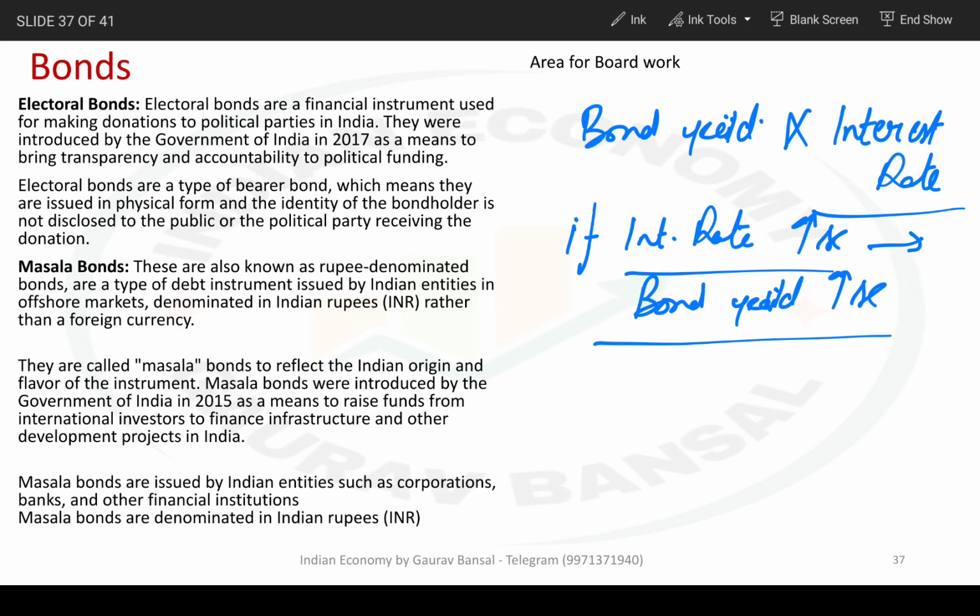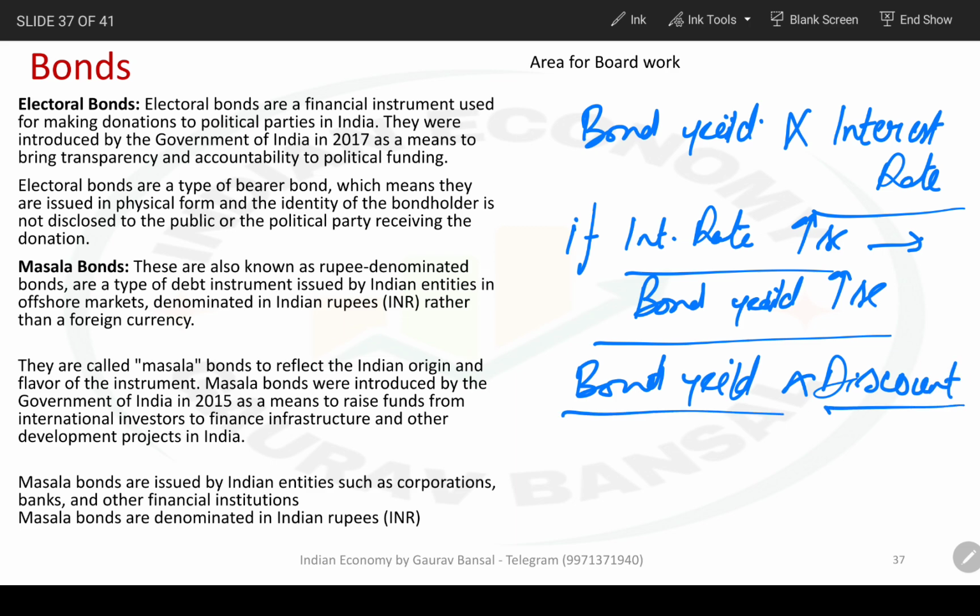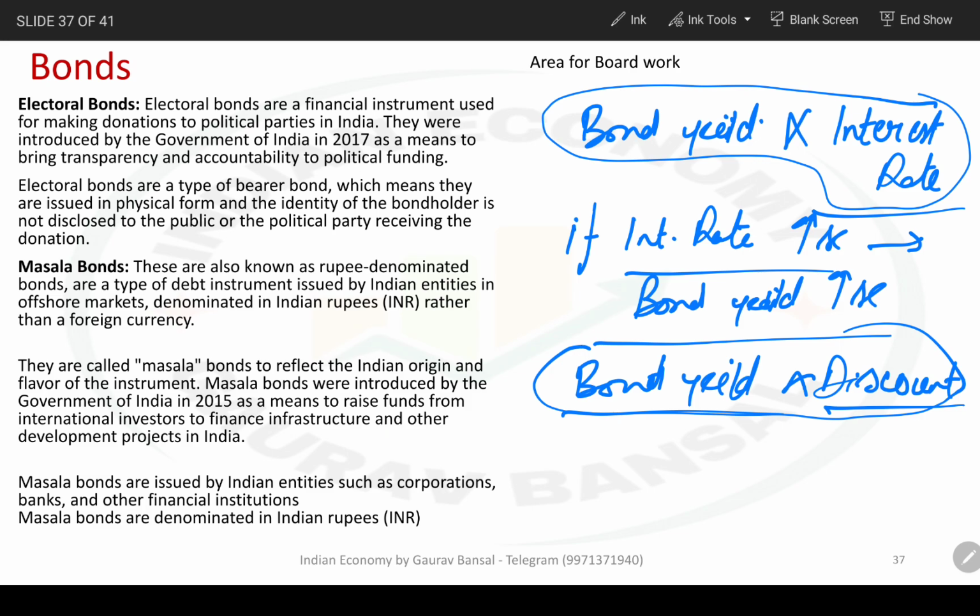So basically, you give them more discount. So bond yield is also directly related to discount. Higher discount means higher bond yield. Okay, remember these relationships. Bond yield is directly related to interest rate. Bond yield is directly related to discount.